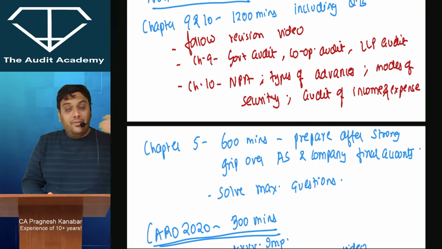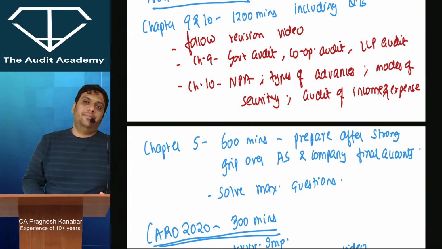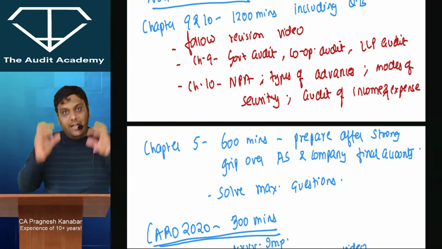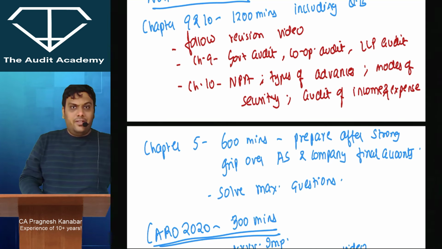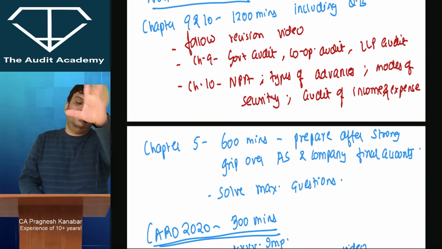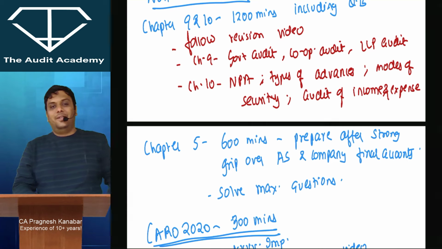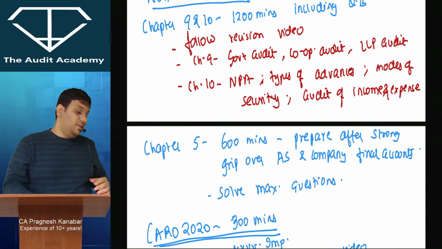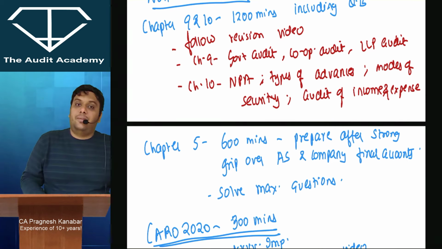If required, see the revision video of accounting standards. Sir, why? All of this will help you in chapter 5. If you do this much, then chapter 5 is not even a job of 5-6 hours. So please focus on it. On my Telegram channel also I've given lots of tips for chapter 5. You can follow that and you can score your marks.